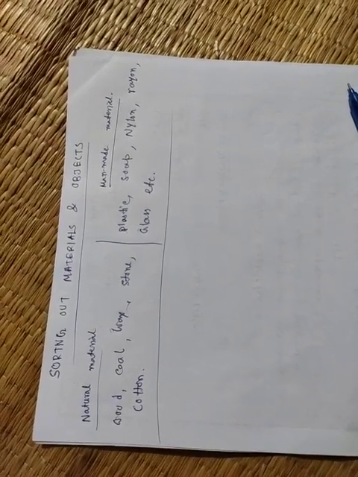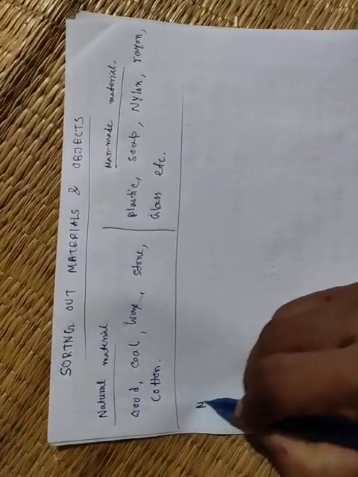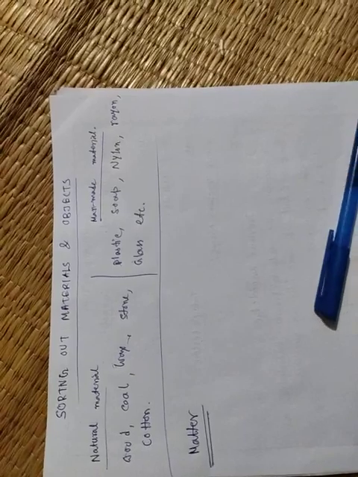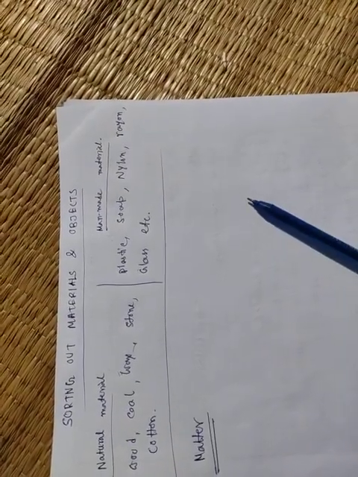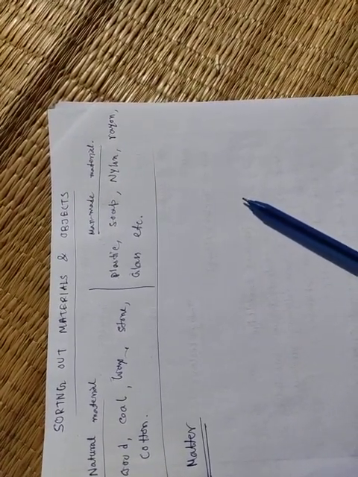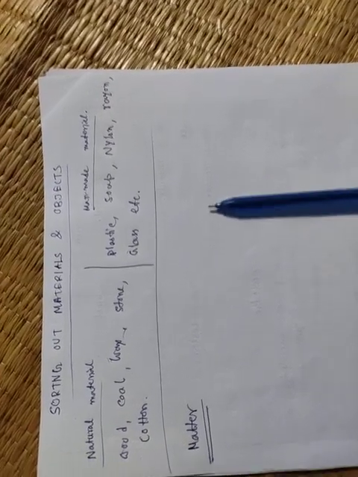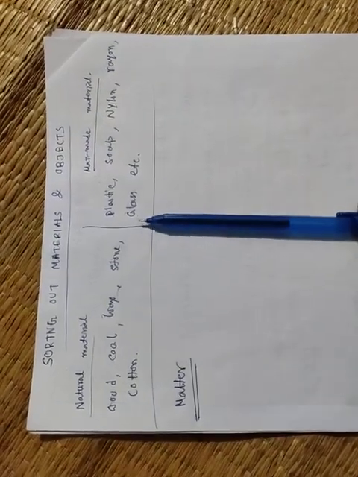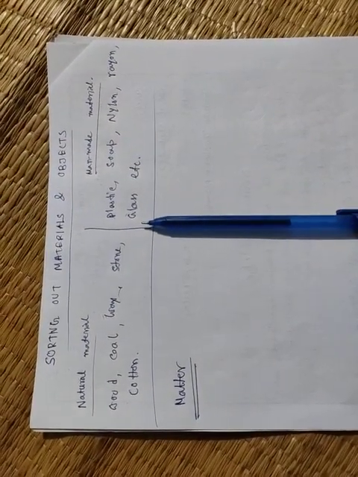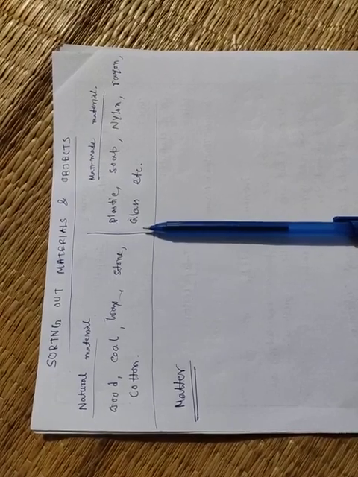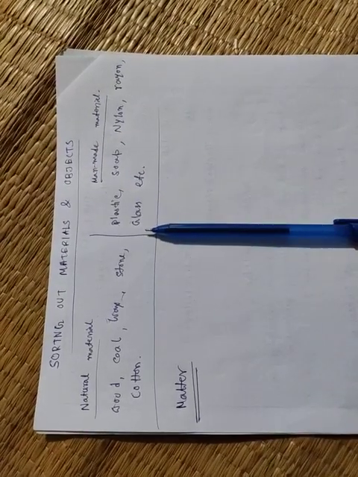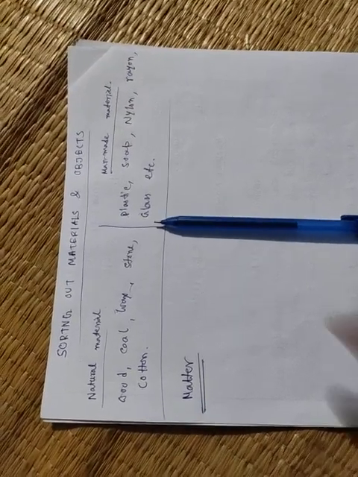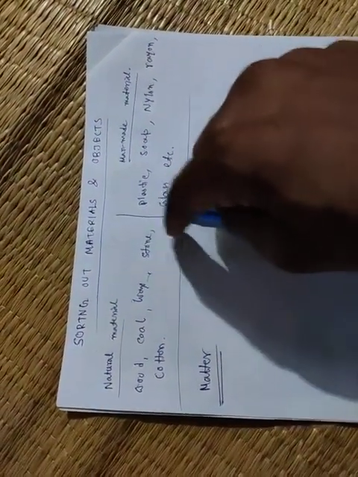Okay, now a very important topic: matter. What is matter? When we observe objects, we see that they occupy some space, right? Suppose this is this pen. This pen also occupies some space, and it also has a mass. Suppose this pen occupies some space on the copy.